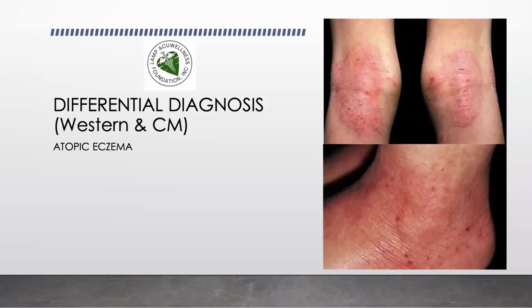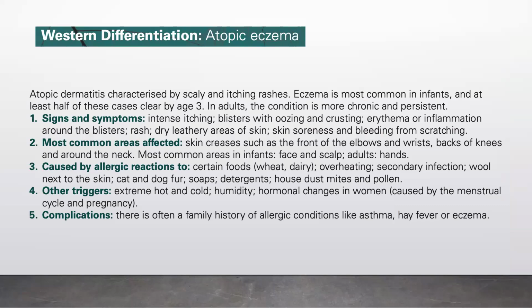We go to differentials, Western and Chinese medicine. This time we talk about atopic eczema. Western differentiation for atopic eczema. Atopic dermatitis characterized by scaly and itching rashes. Eczema is most common in infants, and at least half of these cases clear by age 3. In adults, the condition is more chronic and persistent.